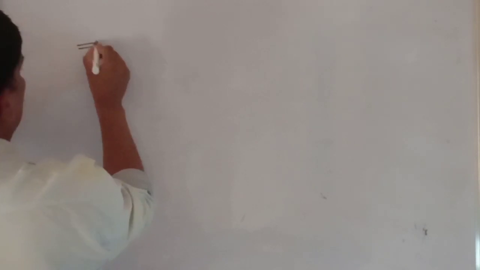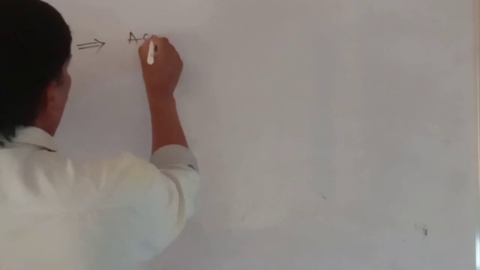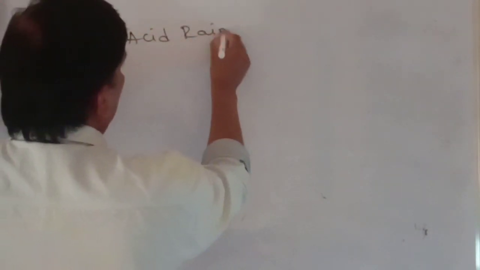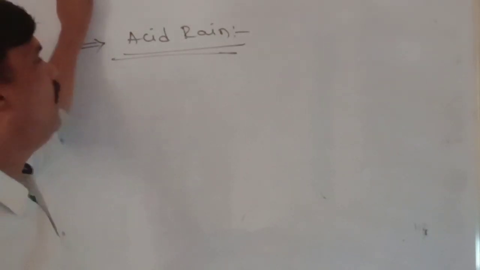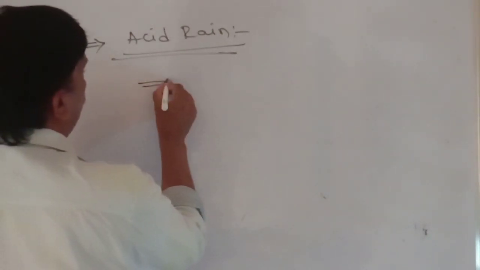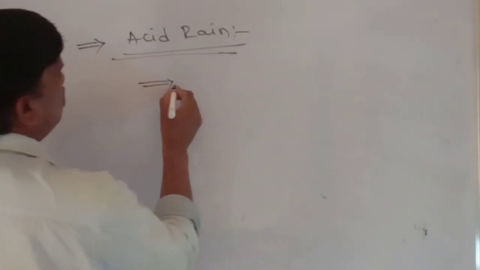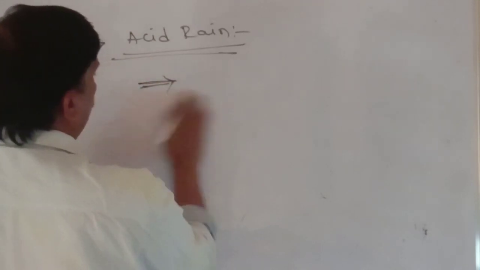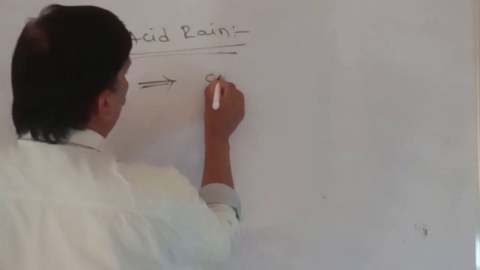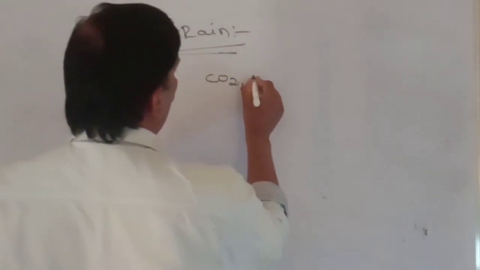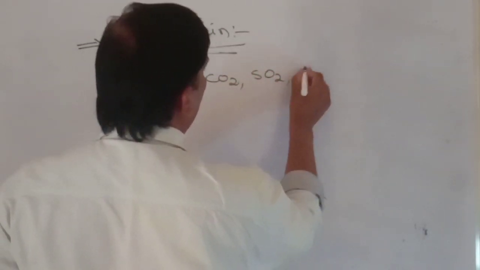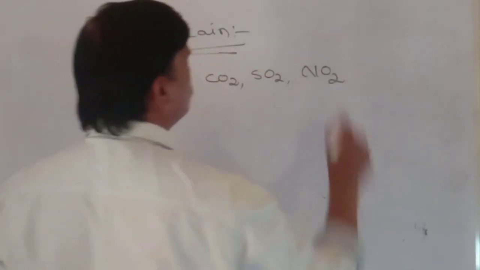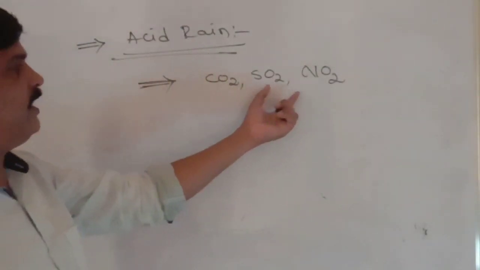So the next heading in this acids, bases and salts is, before that, I want to discuss acid rain. Industries release excess CO2, excess sulfur dioxide, or excess nitrogen oxides into the atmospheric air.